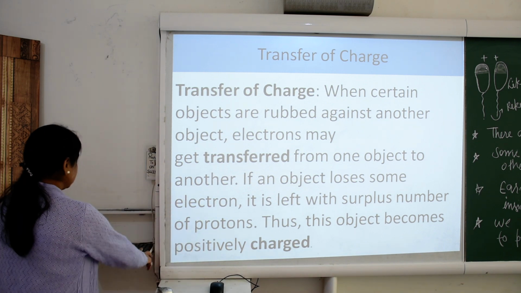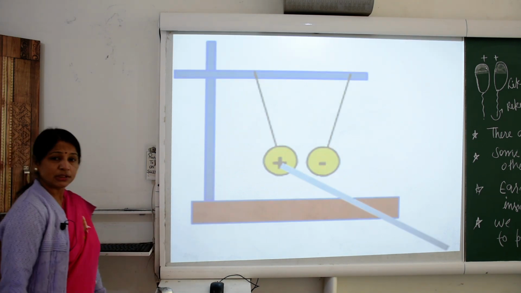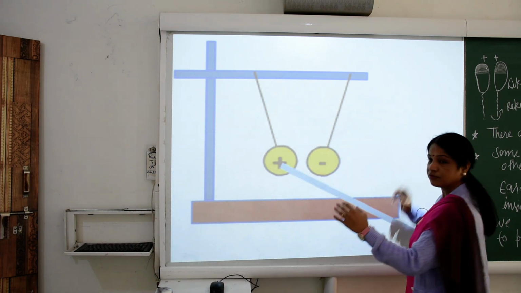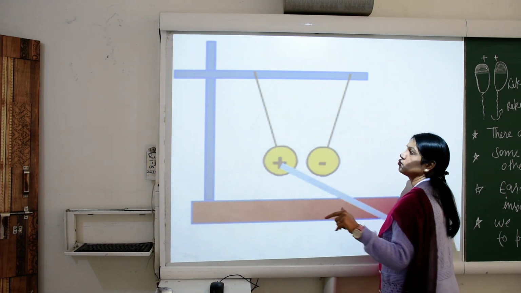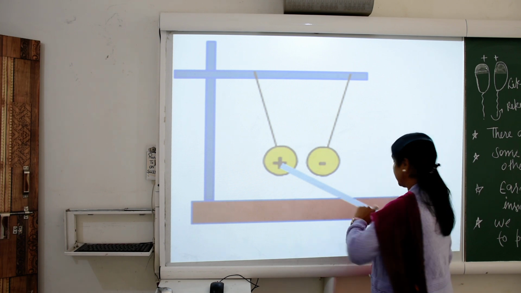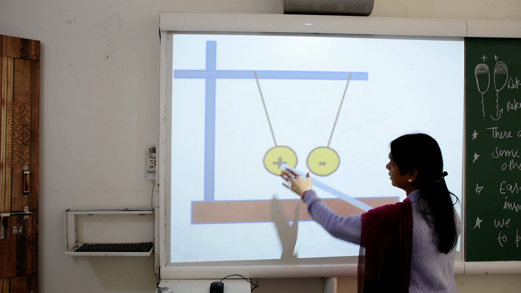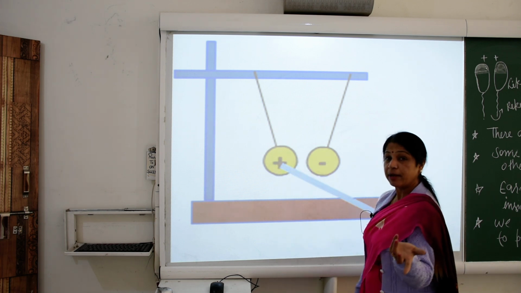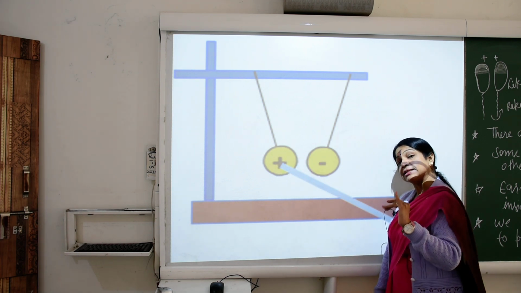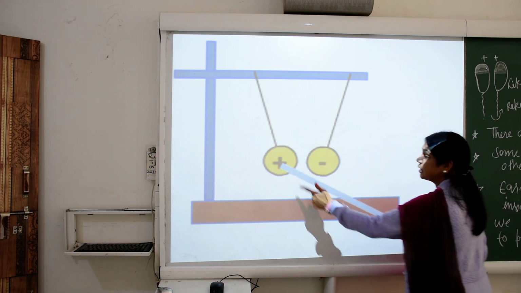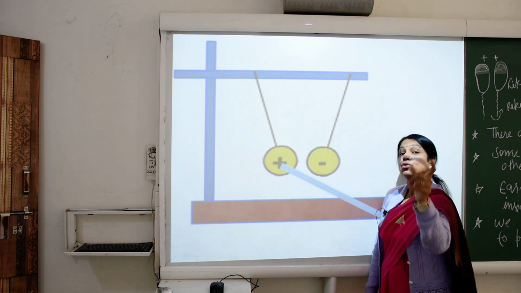Now we see the transfer of the charge. Here you can recognize the diagram of this. Two types of balloons are shown, and with this rod we can rub not only a balloon but any type of substance or object with a rod.